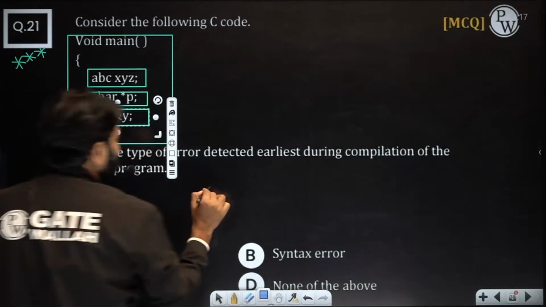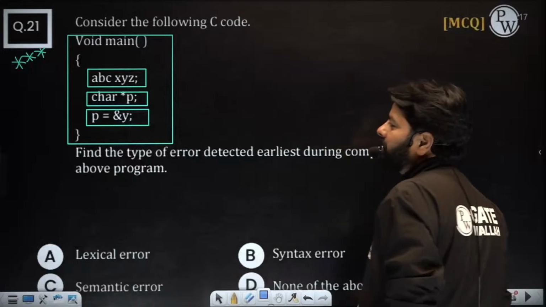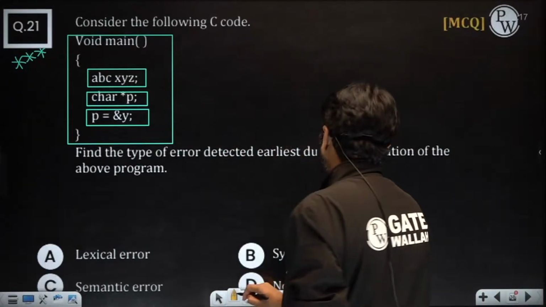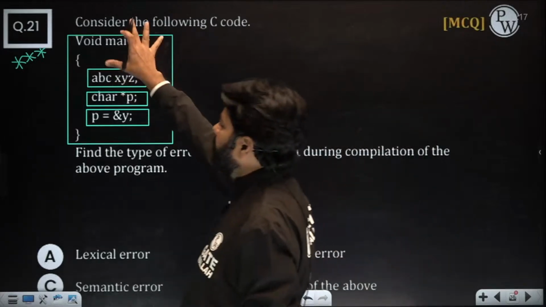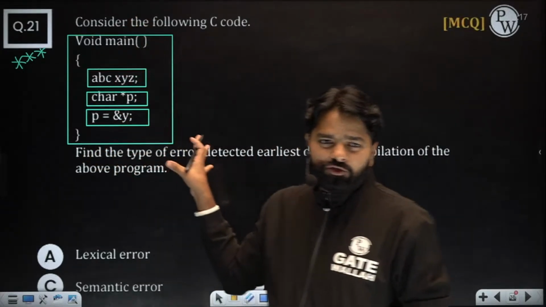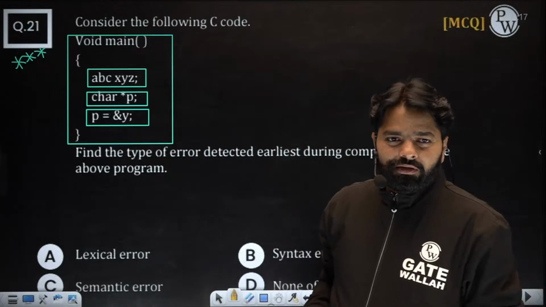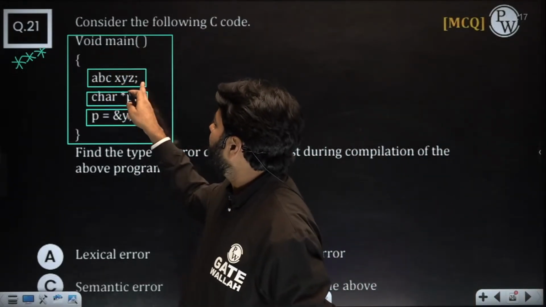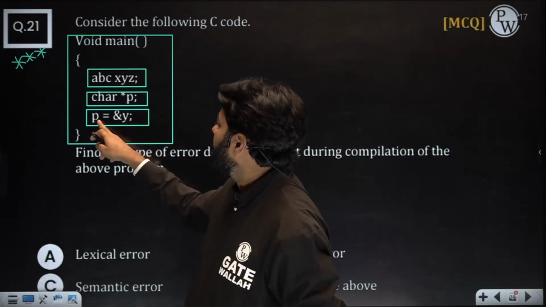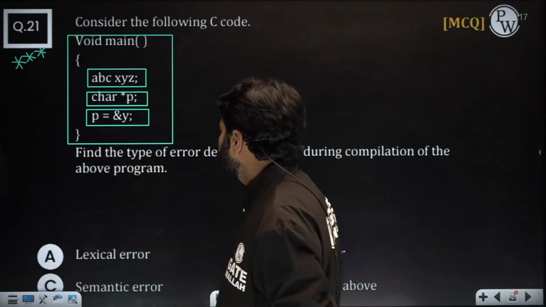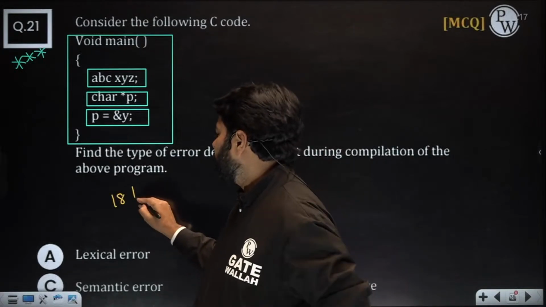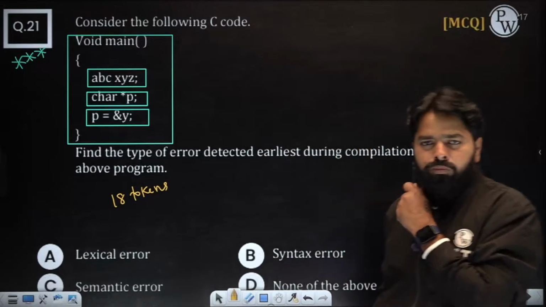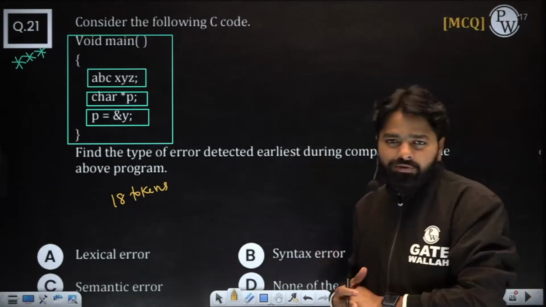Of course, lexically everything is fine, right? When you group it, there is no lexical error, right? No lexical error. How many tokens did you get? 1, 2, 3, 4, 5, 6, 7, 8, 9, 10, 11, 12, 13, 14, 15, 16, 17, 18. So we got 18 tokens. That means there is no error in lexical analysis. So one kind of question is over.